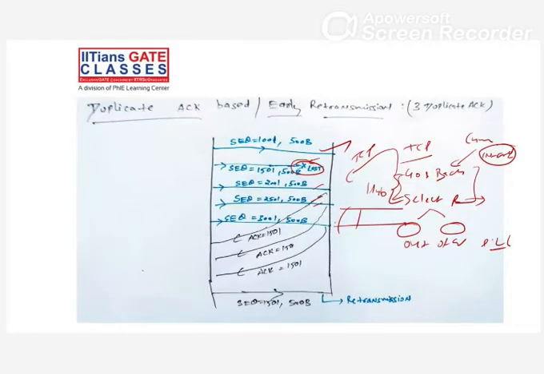Let's say this is your window, in the starting 1001, then 1501, 2001, 2501 and 3001. This is filled, this is filled, this is filled, but this is empty. So out of order we are accepting the segments, but your acknowledgement will be in order.